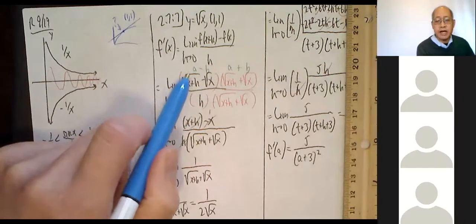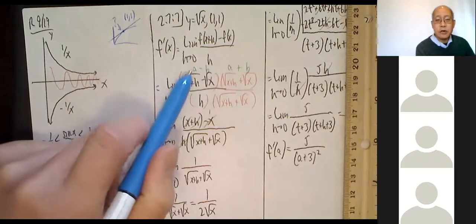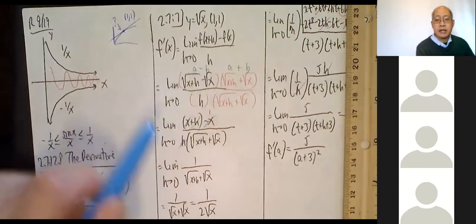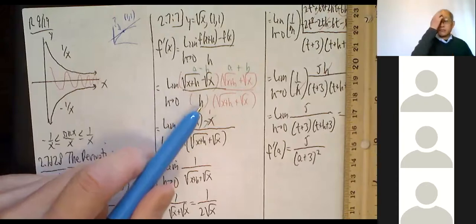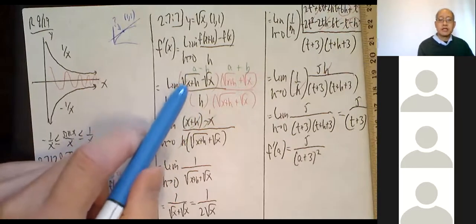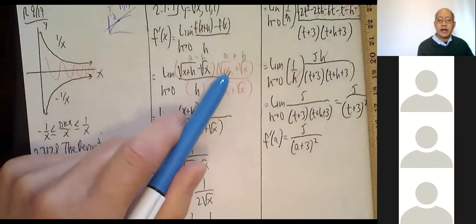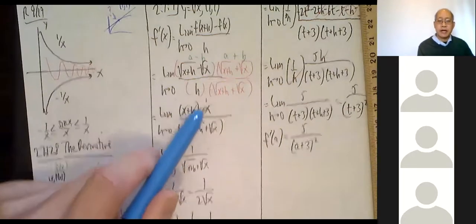That way this looks like a minus b times a plus b. What's a minus b times a plus b? That's a squared minus b squared. So the square root of x plus h squared just becomes x plus h, and the square root of x squared just becomes x.